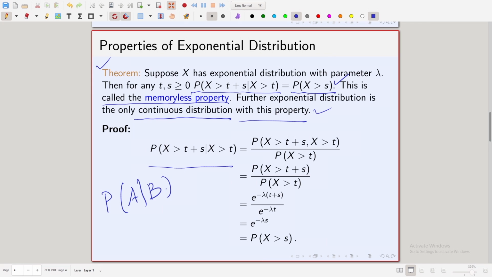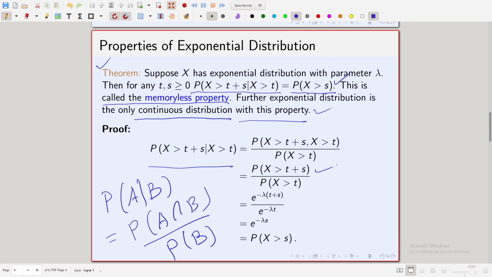We know that probability of A given B is probability of A intersection B divided by probability of B. So, this is nothing but probability x greater than t plus s intersection x greater than t, divided by probability x greater than t. Now, probability x greater than t plus s intersection x greater than t is just simply this. Why? Because if x is greater than t plus s, then for sure it is greater than t.